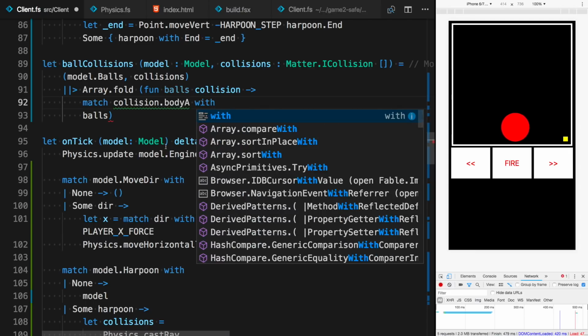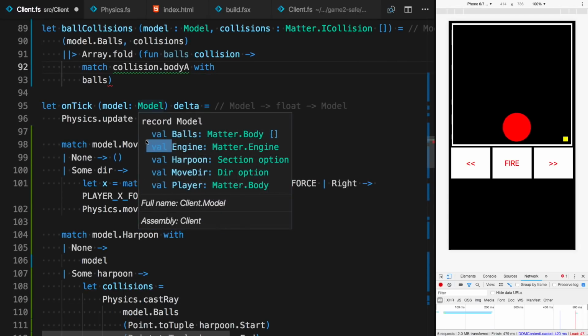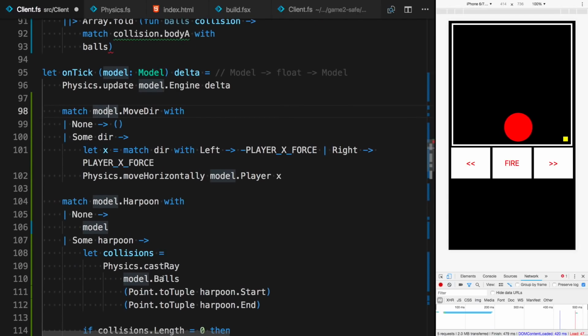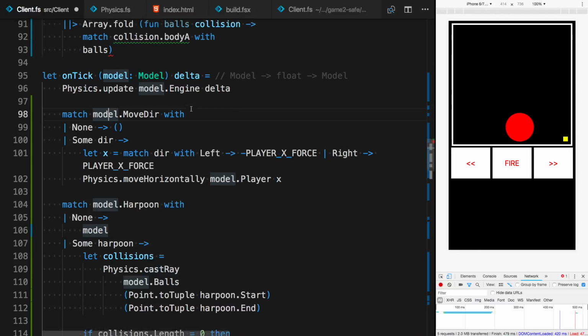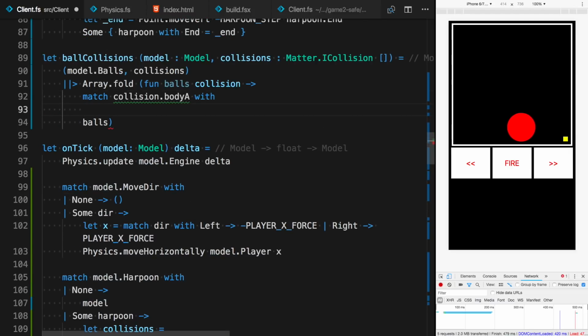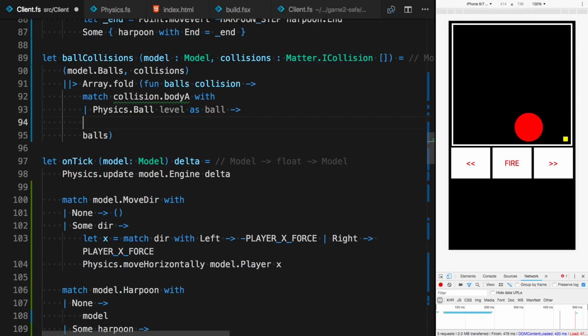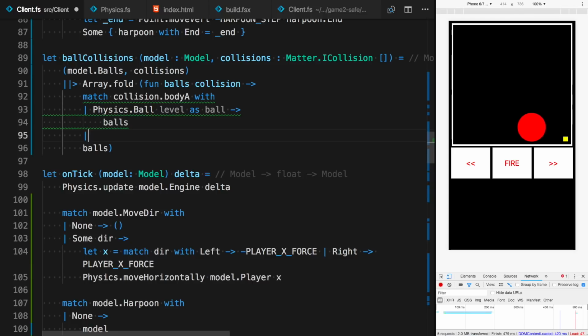But in this case, I'm sure that the ball will be body A because I passed that as the first argument to this function. So if the body A is a ball, physics.ball level as ball, I'll explain in a second what that means. Then do this, and otherwise do that.